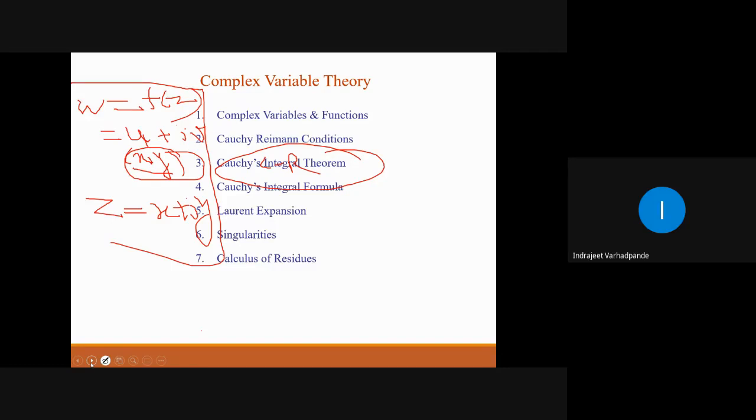Except for the CR equations and analytic functions, which are concerned with the derivatives of a complex variable, the rest of the topics are about complex integration, and that is how we will be going through this unit. So one question is always on the analytic function: find the harmonic function or the harmonic conjugate.